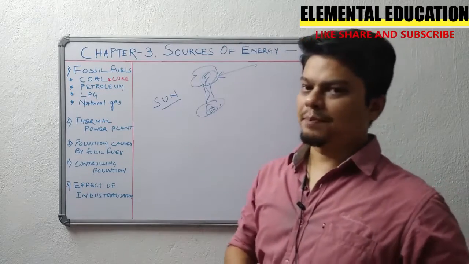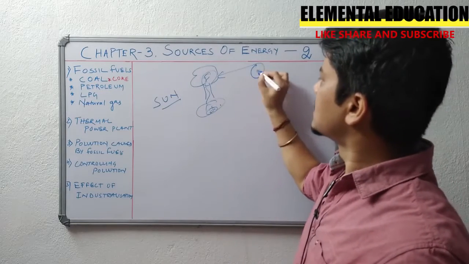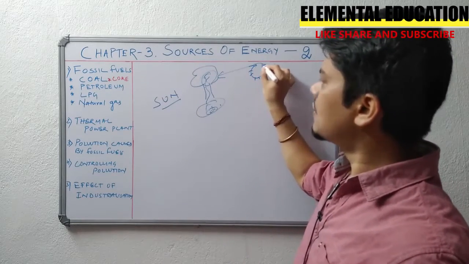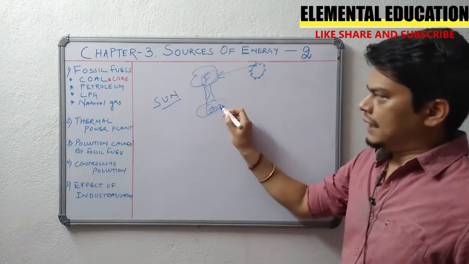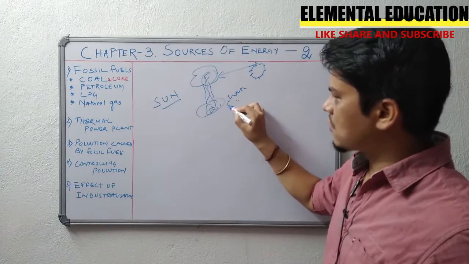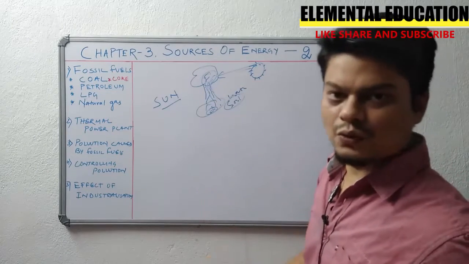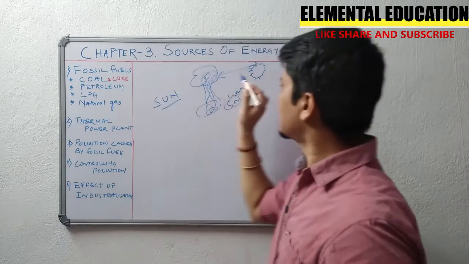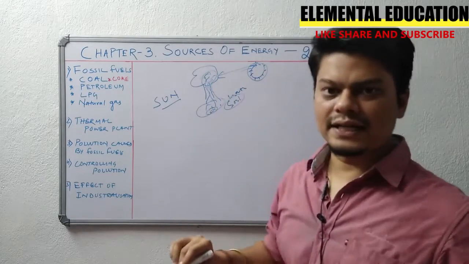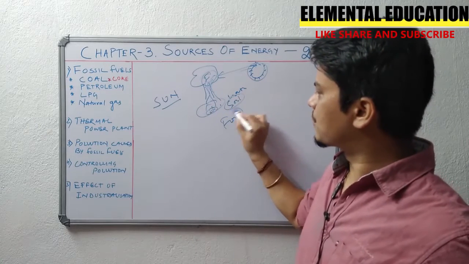When there is a plant, it prepares its food from the sun. How? It takes water from the soil, and all the minerals also go in the water. Then in the presence of sunlight, it prepares food. So it grows.